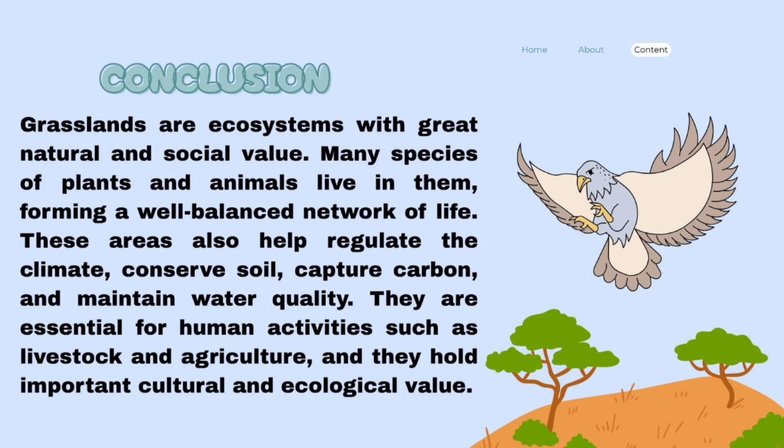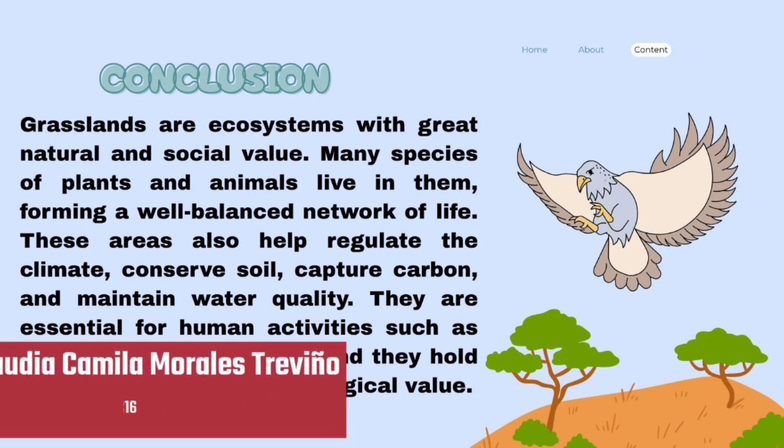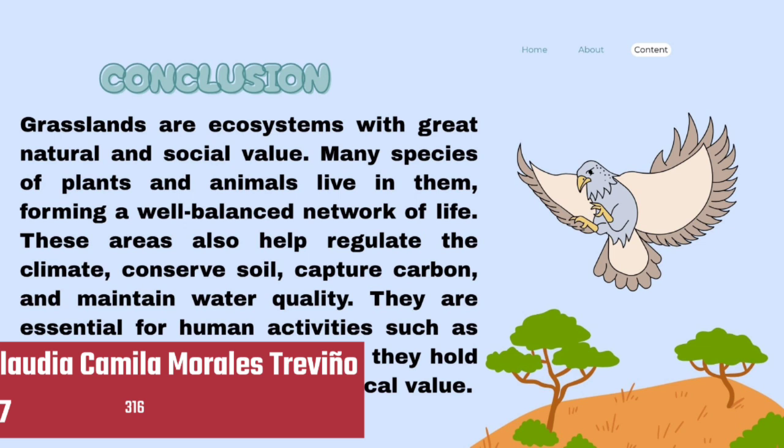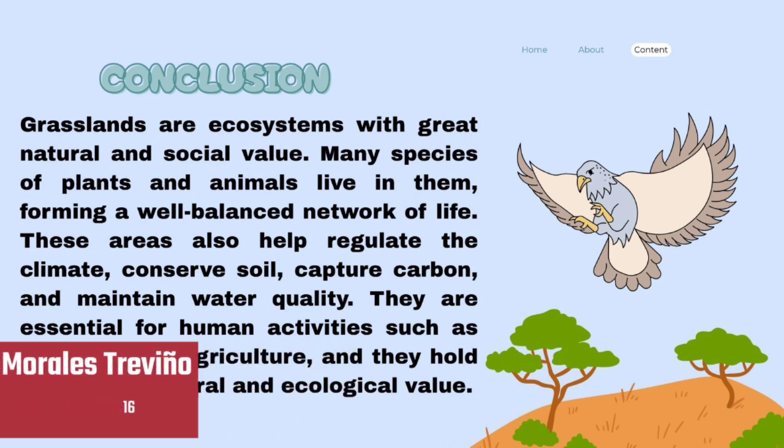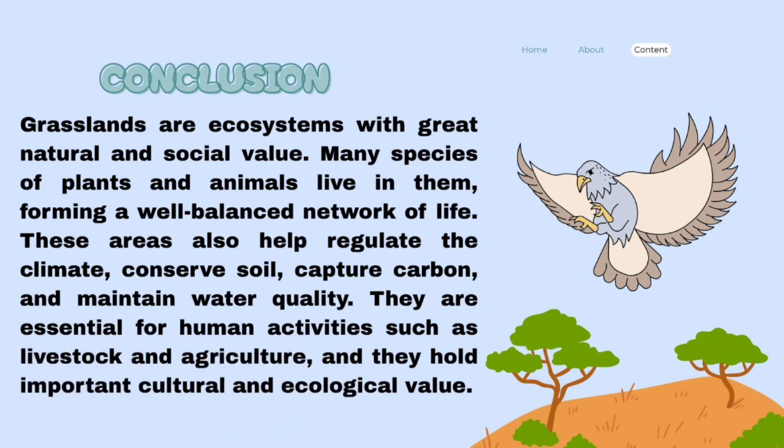Finally, to conclude, grasslands are ecosystems with great natural and social value. Many species of plants and animals live in them, forming a well-balanced network of life. This area also helps regulate the climate, conserve soil, capture carbon, and maintain water quality. They are essential for human activities such as livestock and agriculture, and they hold important cultural and ecological value.